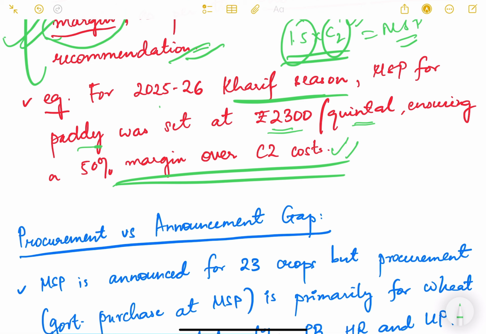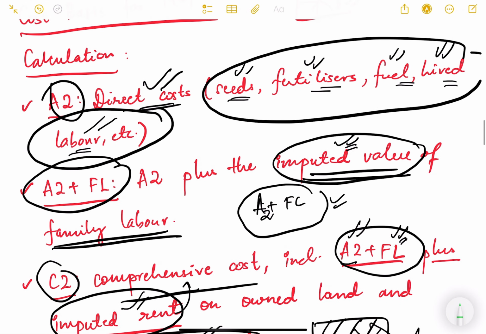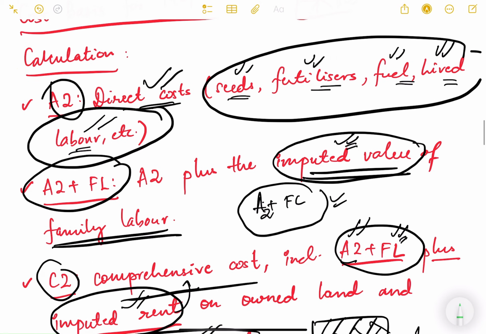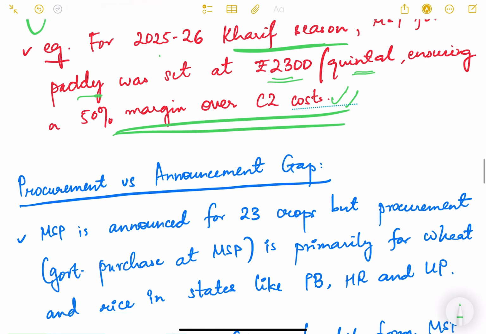So this is just the formula that you need to understand. In prelims also this can be useful. They might ask you, what are the various kinds of cost considered in the calculation of MSP. So you need to know that it is direct cost plus imputed value of family labor plus imputed rent on owned land and also the interest on capital. So everything is included, plus an additional 50% profit is given to the farmers.